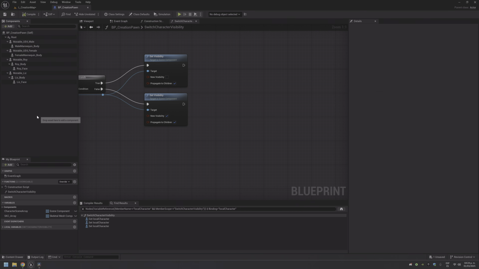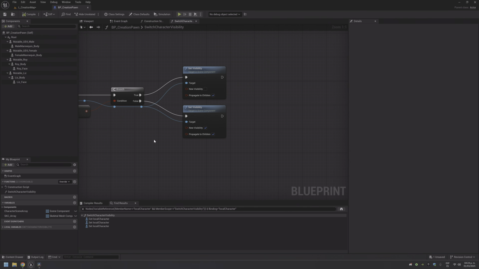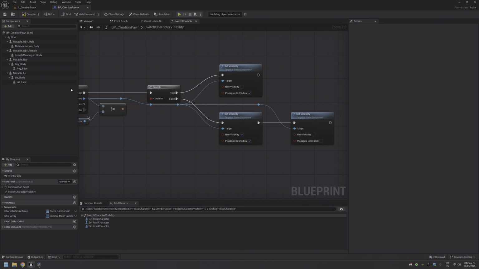So to avoid this, what we can do is, after we set the new visibility and propagate to children, we can just hide the one that we just set to visible. Okay, but Martin, you are setting something to visible just to hide it. Yes, but in this case we will not propagate to children. So for example, let's suppose that we have this one and we have 5 meshes here and some mutable object and all kinds of stuff.